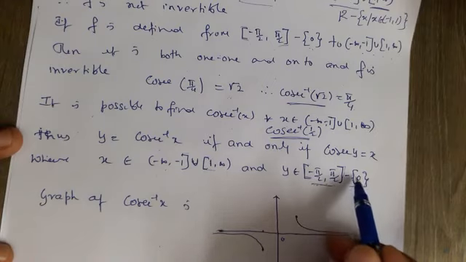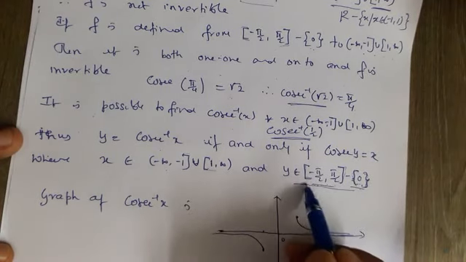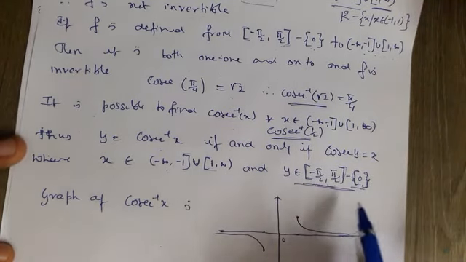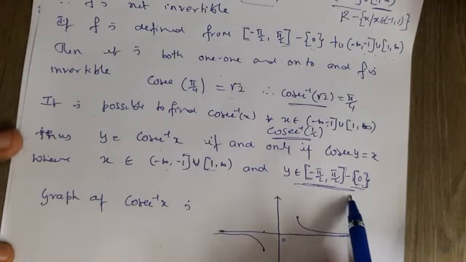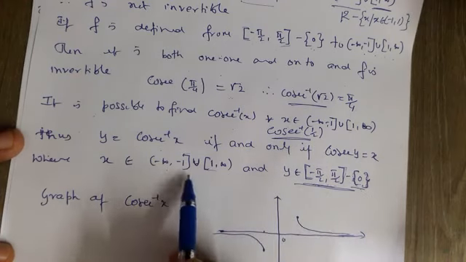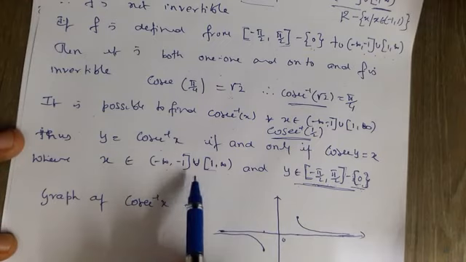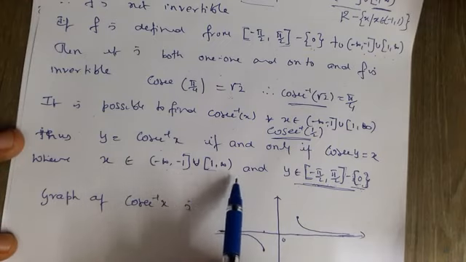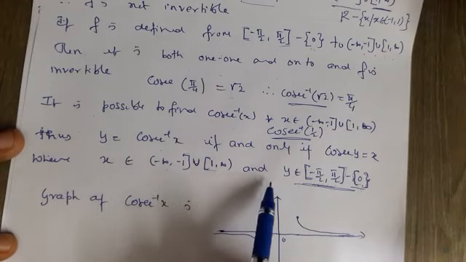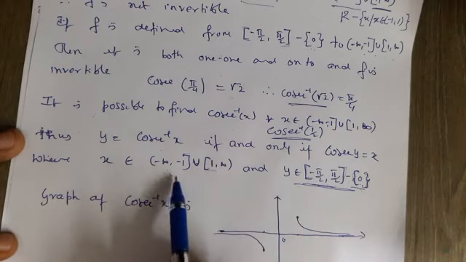And this is the codomain of the function, so you have to remember the codomain and domain of the inverse trigonometric function. Don't confuse the domain and range of the trigonometric function with those of the inverse trigonometric function.